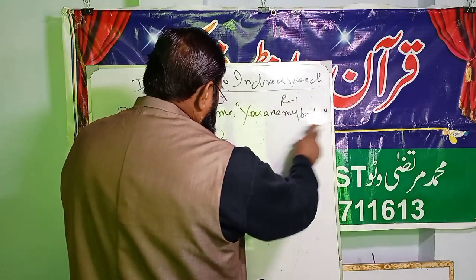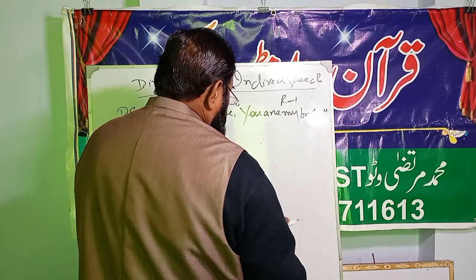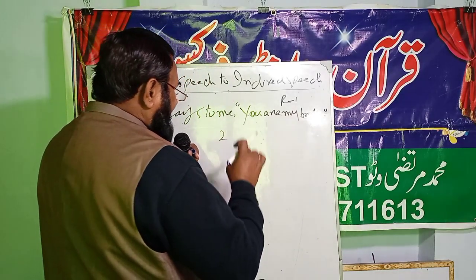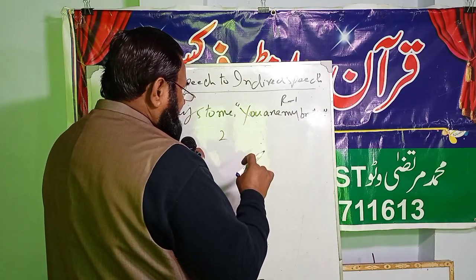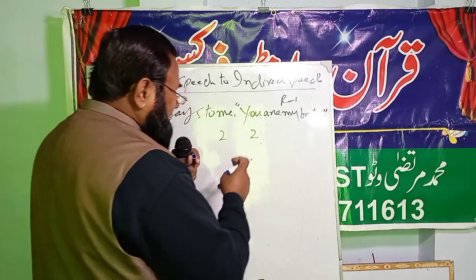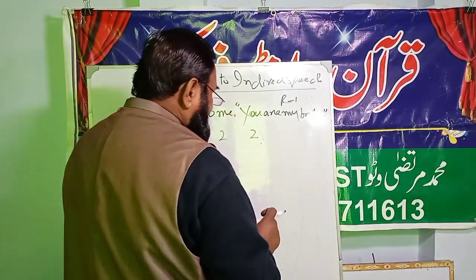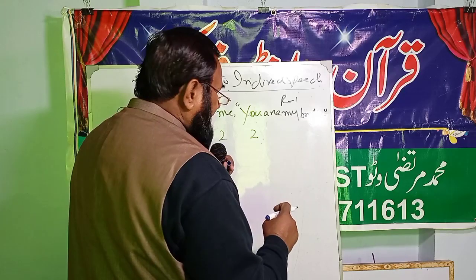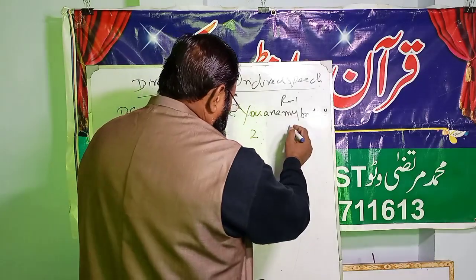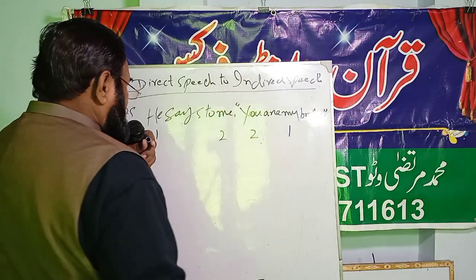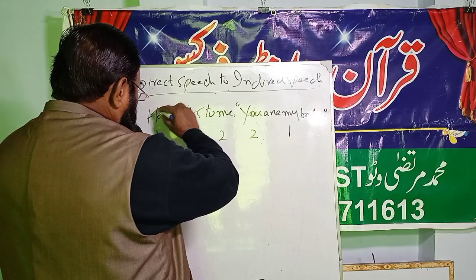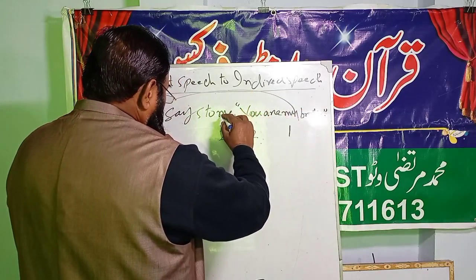Now in this part of the sentence, which is called reported speech, find "you", the second person, and write number 2 under the second person. And I, my, me, we, our, us: if there is a first person, you will write 1. 1 can be changed by 1 and 2 can be changed by 2.